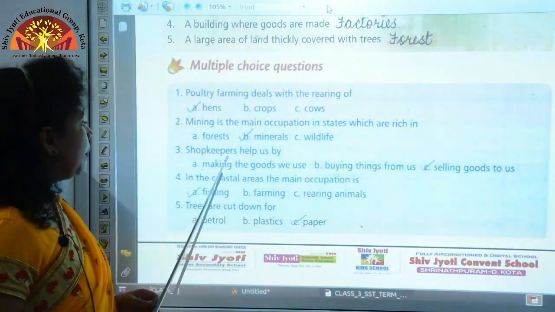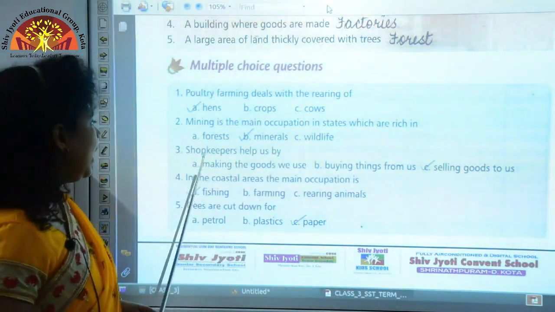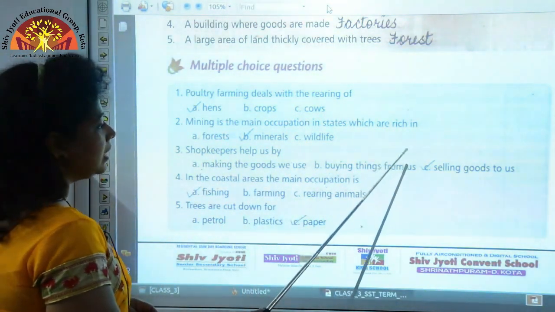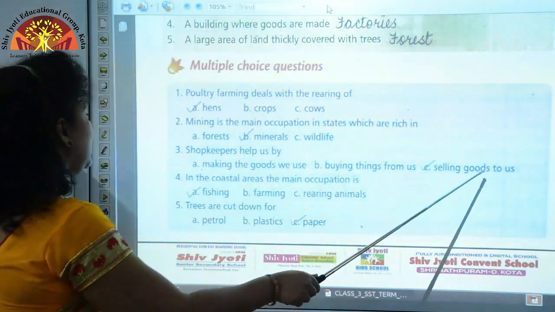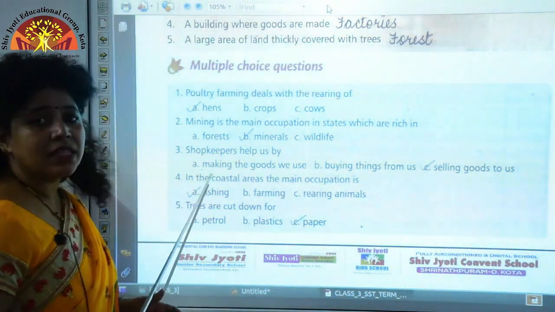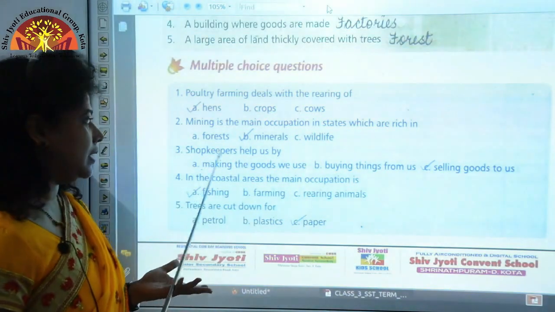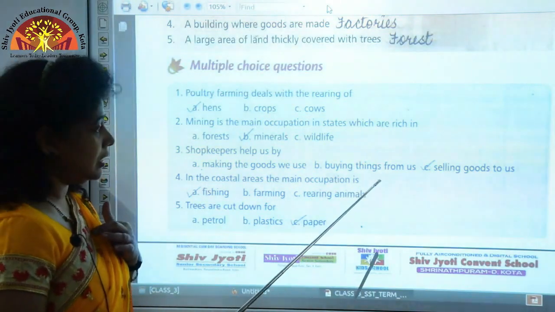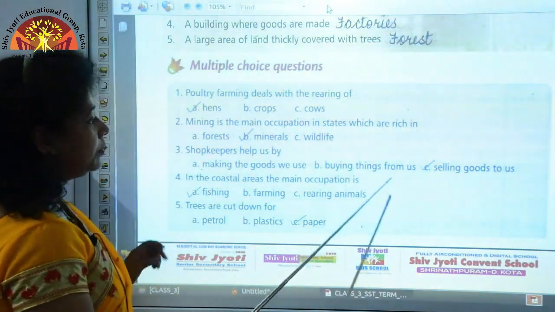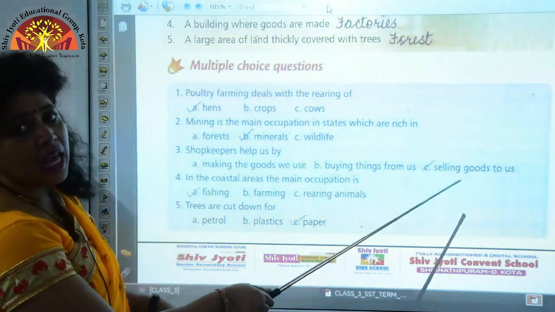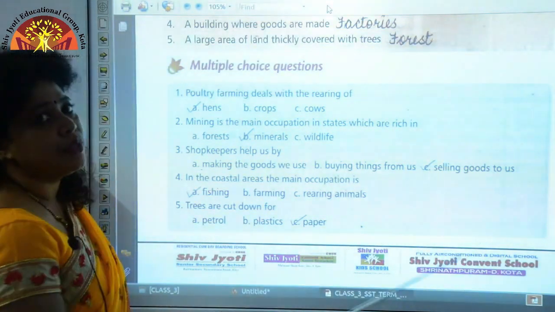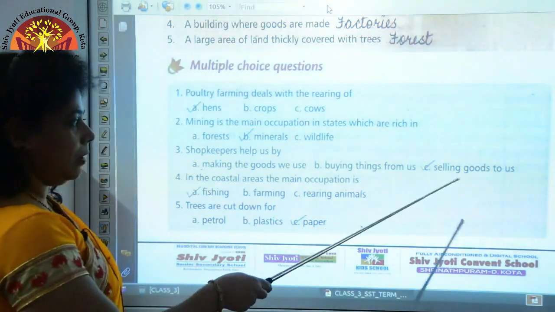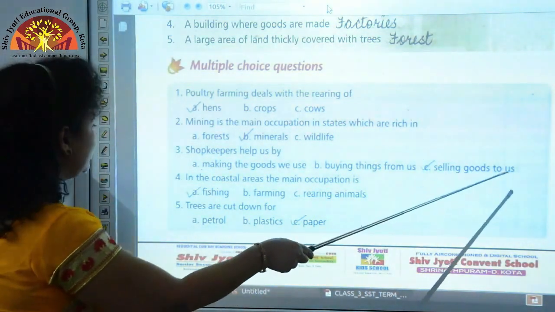Question 3, shopkeepers help us by A, making the goods we use, B, buying things from us, and C, selling goods to us. Who makes the goods we use? Factories. And who buys things from us? We are not a seller, we are not a trader, so it is not the correct option. But shopkeepers help us by selling goods to us. It is the shopkeepers who sell goods to us. So the correct option is C, selling goods to us.